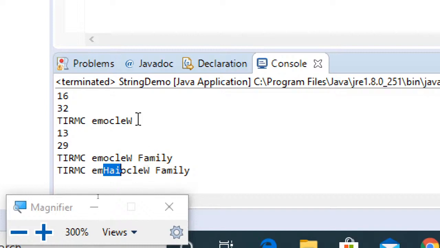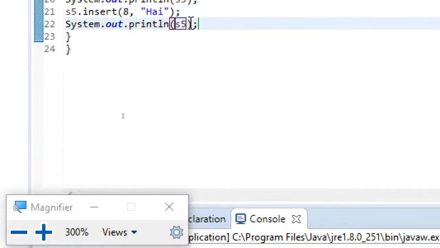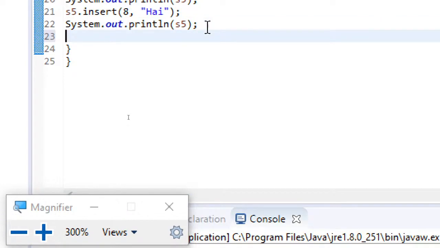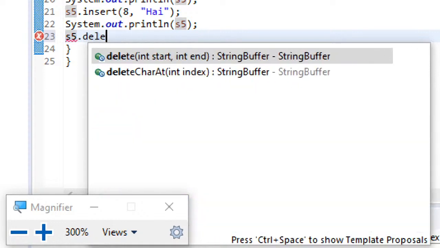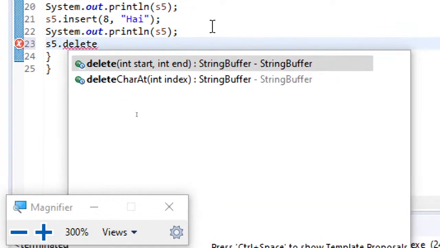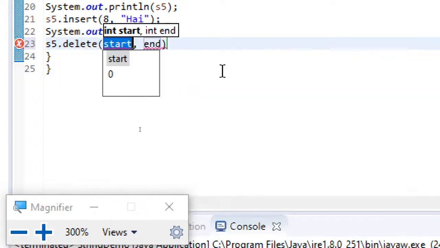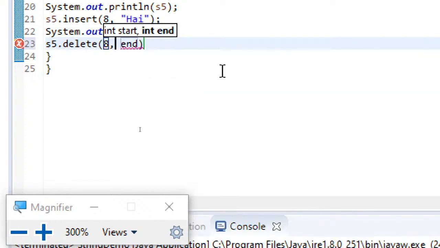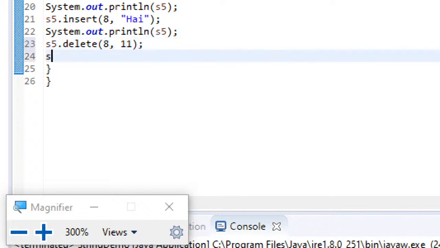So this is how you can do it. And similarly, suppose if I want to delete any characters, I can do that. s5.delete, and here you can see you can delete a single position character, or you can go for this. If I just say 8 comma 11 and semicolon, and let's display s5.